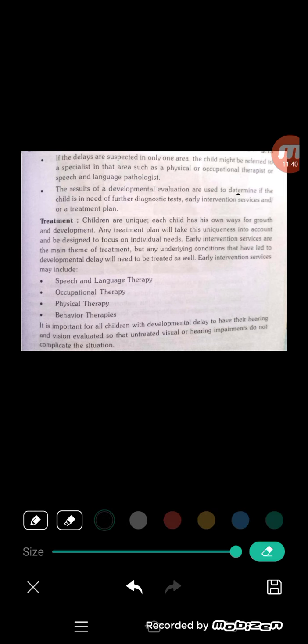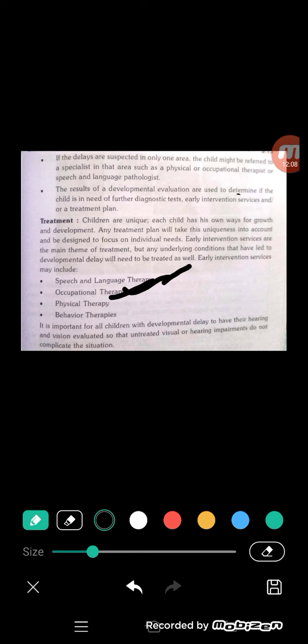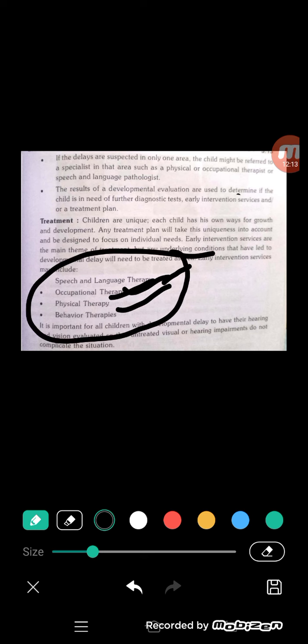So what is the treatment after that? Once we determine that developmental delay characters are present in the baby, what is the treatment? Children are unique, and each has their own way of growth and development. The treatment plan is designed to focus on the individual. What are they? First, speech and language therapy, occupational therapy, physical therapy, and behavior therapy. These types of therapies are the treatment for developmental delay.